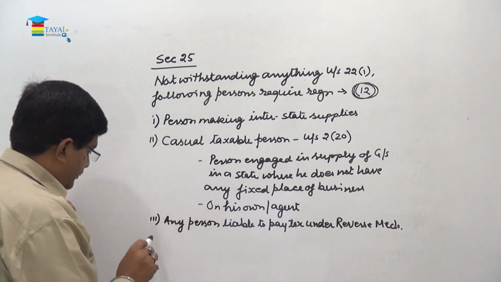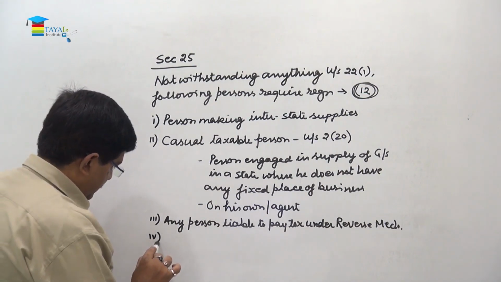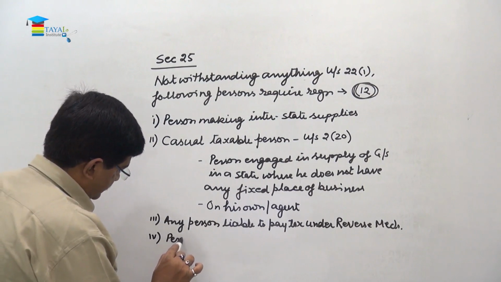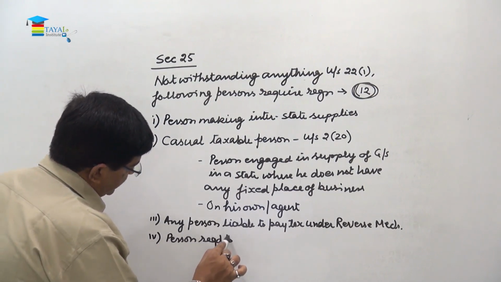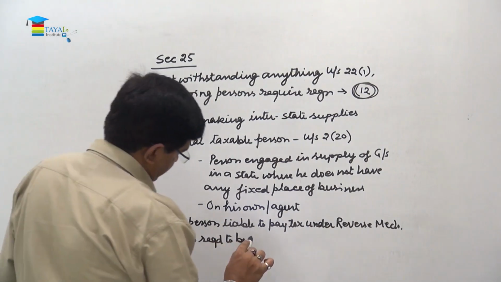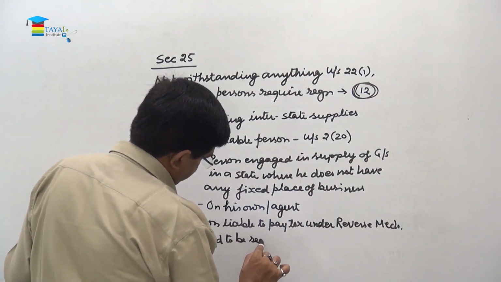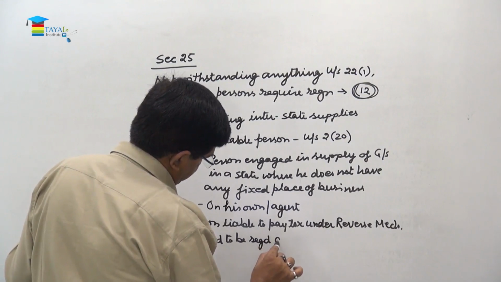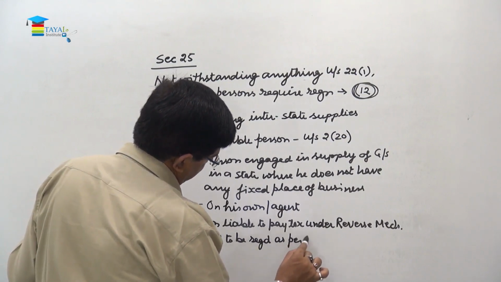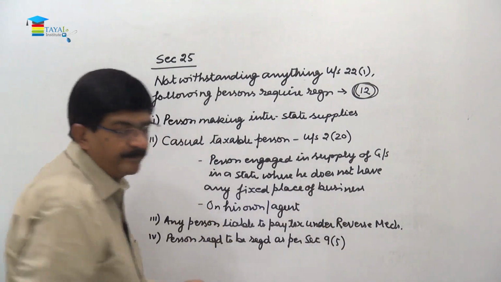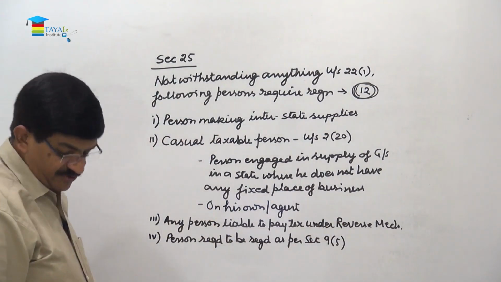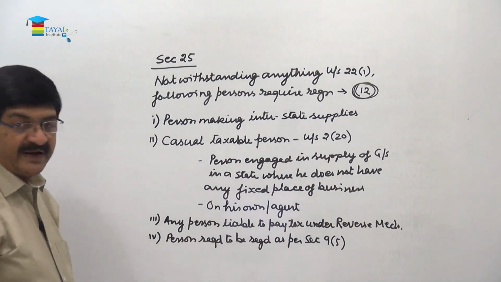Number 4, this is person required to be registered as per section 9 subsection 5. Now who is this person under section 9(5)?